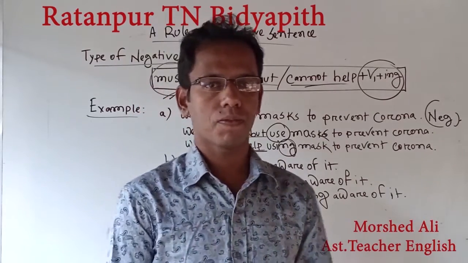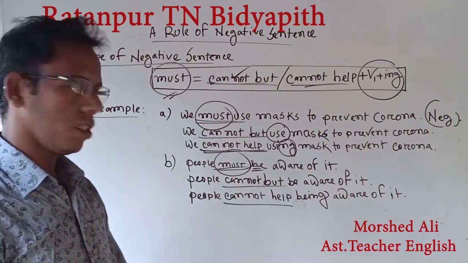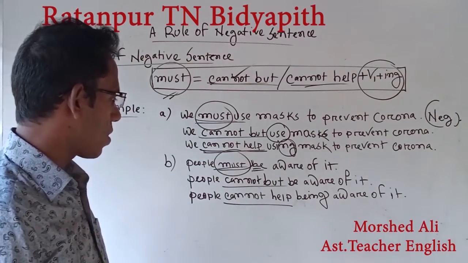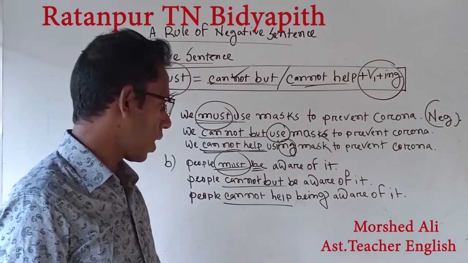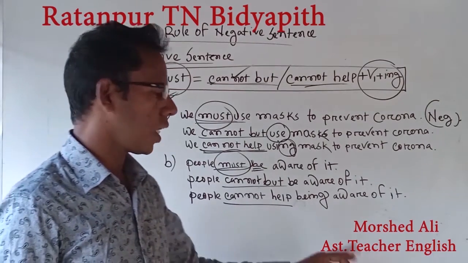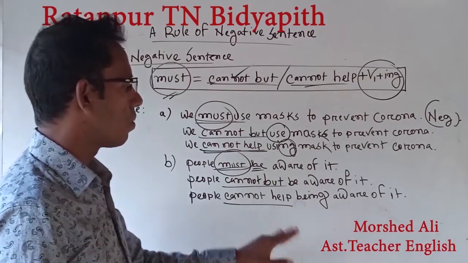Dear learner, if you follow carefully on the whiteboard, it will be clear that instead of must, I have here used cannot help. That means people cannot help being aware of it. Being aware of it. This is the answer.